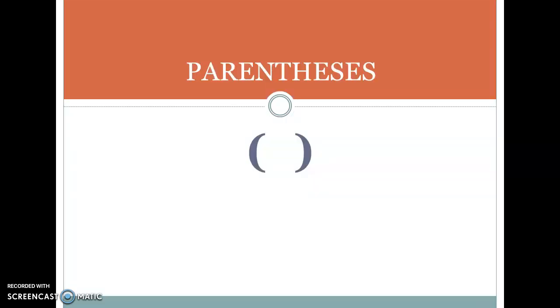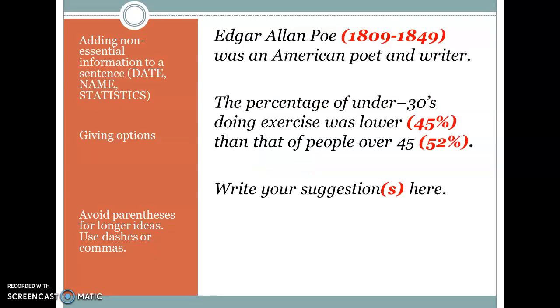Let's talk about parentheses. We use parentheses to add non-essential information to a sentence, such as a date, names, statistics. Look at this example. Edgar Allan Poe (1809-1849) was an American poet and writer. The percentage of under 30s during exercise (45%) was lower than that of people over 45 (52%).